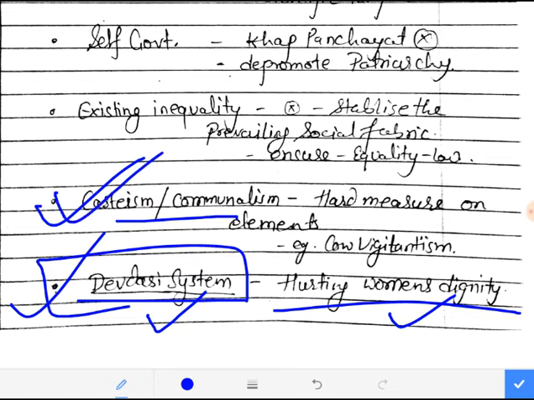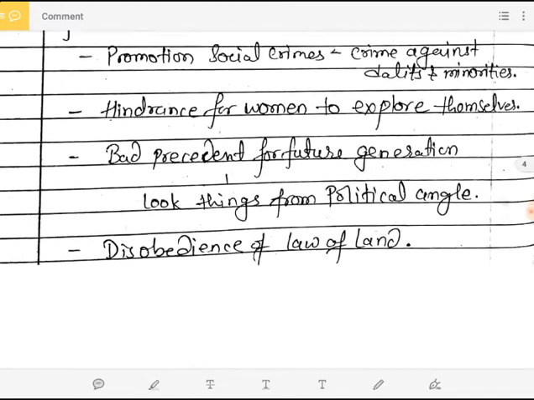Next is casteism and communalism, also you can deal with it, and you can even give the example of recent ongoing issues like cow vigilantism, right? And hard measures need to be taken on those elements which are creating social destabilization. All right, so these are the points which you can discuss.